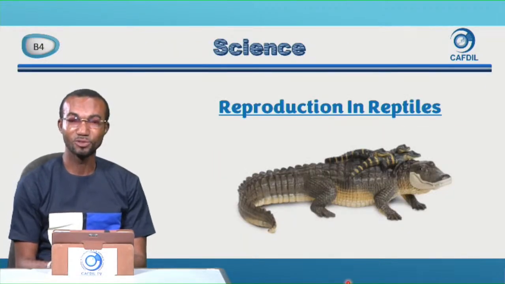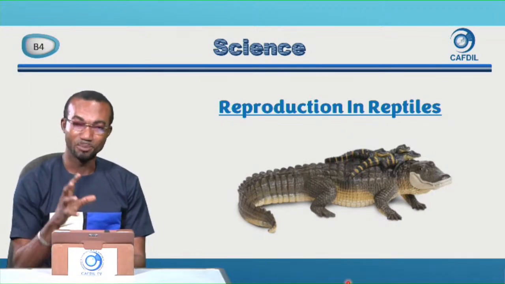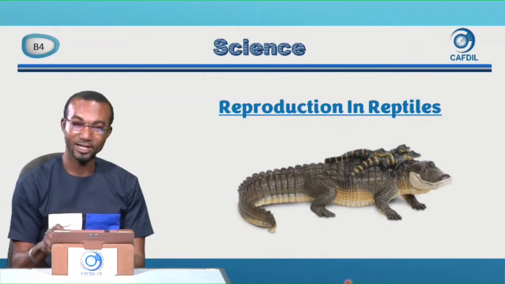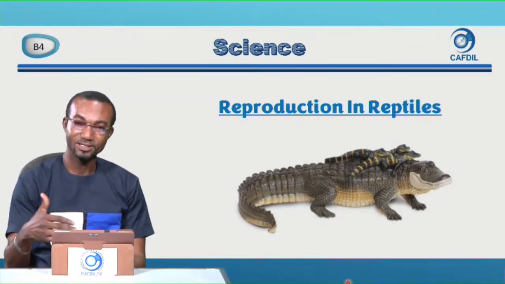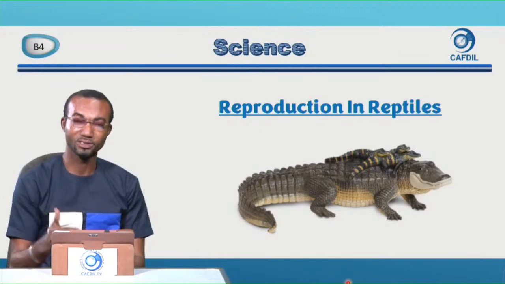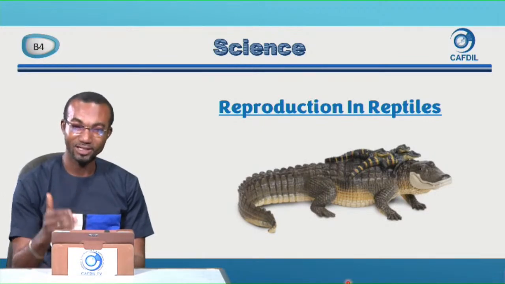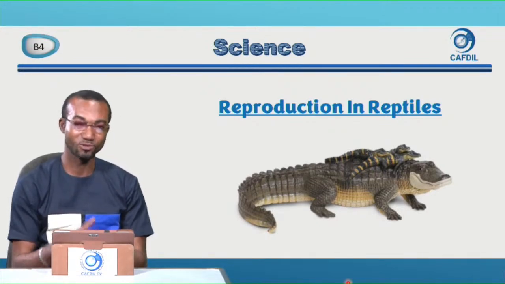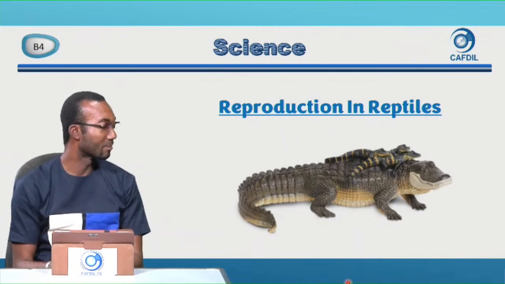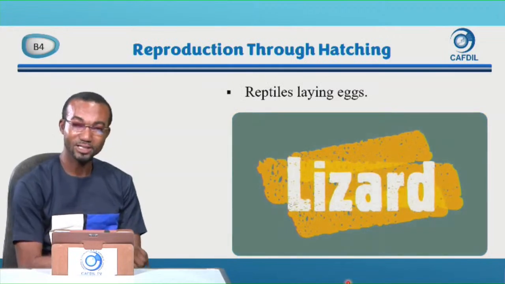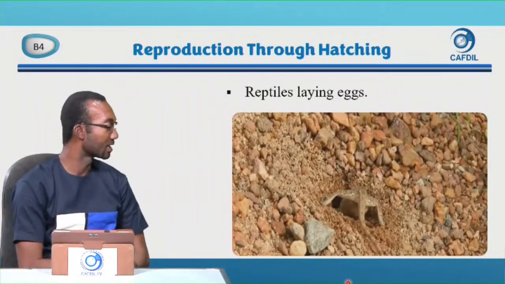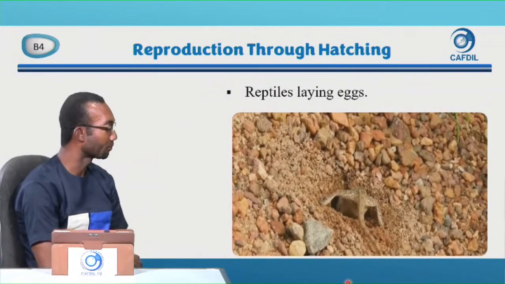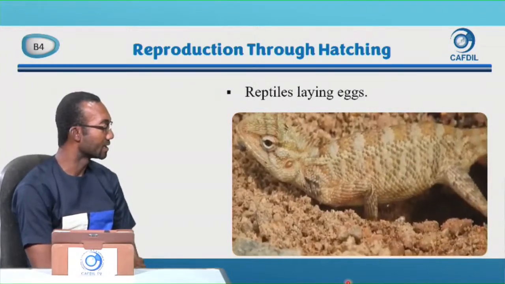Now let's move to reproduction in reptiles. We have seen birds, they lay eggs, they sit on the eggs, and as they sit on the eggs, the babies are formed in the eggs, and after the incubation period they come out of the egg. Now let's look at reptiles. We have learned about reptiles, animals that crawl. Let's look at how they also reproduce. They also start by laying eggs, because that is the first stage. So let's look at how a lizard lays eggs.